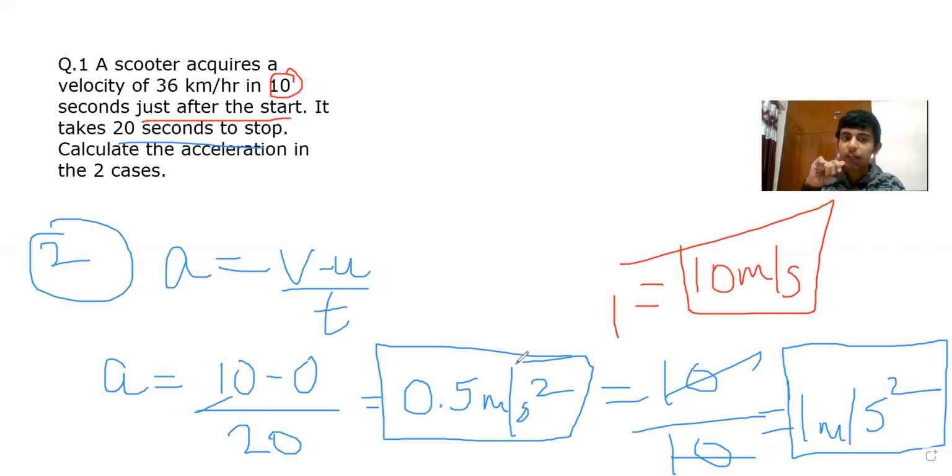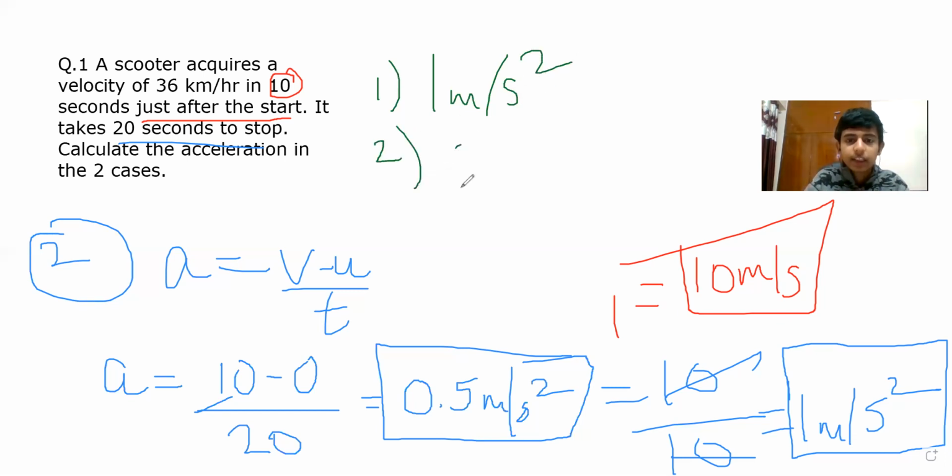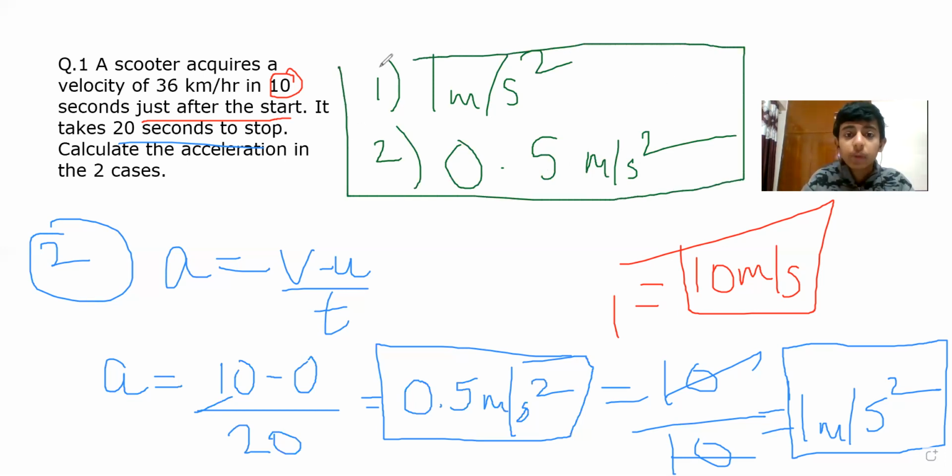This is your acceleration. So for the two cases, now you can write the final statement that in the first case it is 1 meter per second square, and in the second case it is 0.5 meters per second square. So this is your complete answer, and this question basically comes for 3 marks in the examination. So you will get direct 3 marks. Nobody can cut your marks. So just remember this important thing.